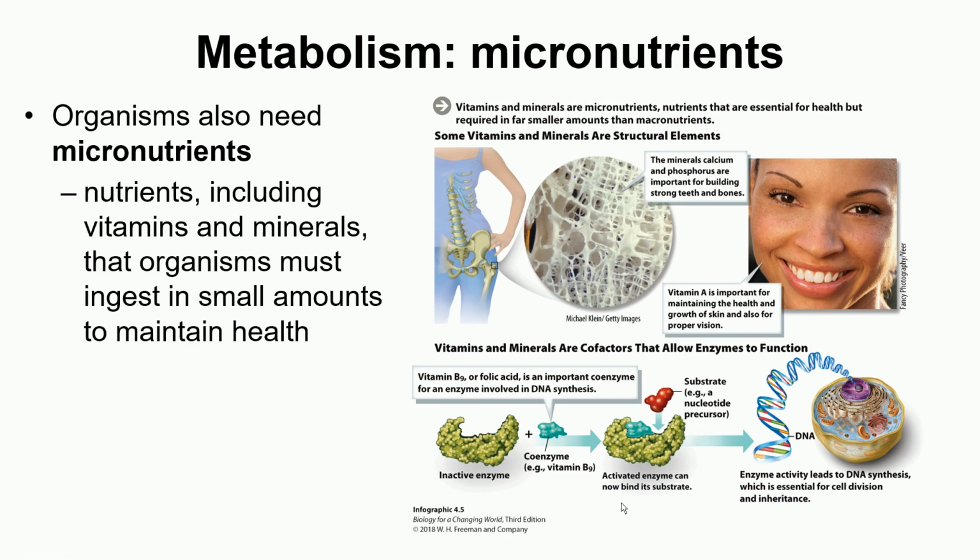Now coming to what are micronutrients. So you must have heard that we need to eat vitamins and we need to eat minerals in our food. So these minerals and the vitamins, they are called micronutrients because they are required in very small amounts, but they are very much required for our good health. Now we are going to talk about vitamins. We are going to first of all talk about some examples of the vitamins and some examples of minerals and how they promote our health and what function actually they play in our cells or in the body.